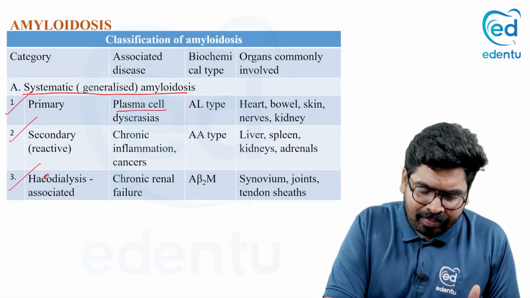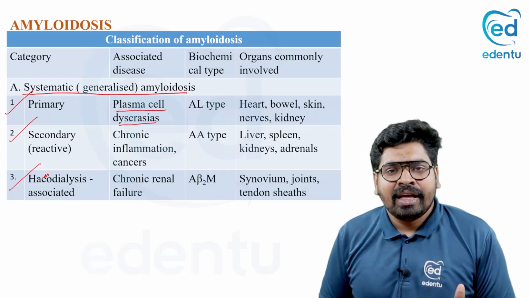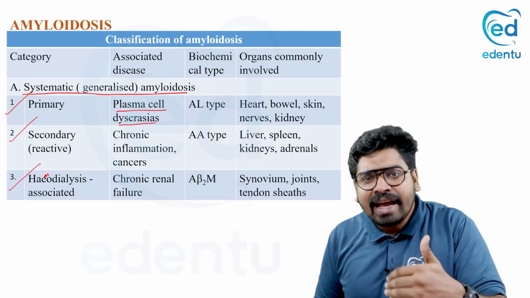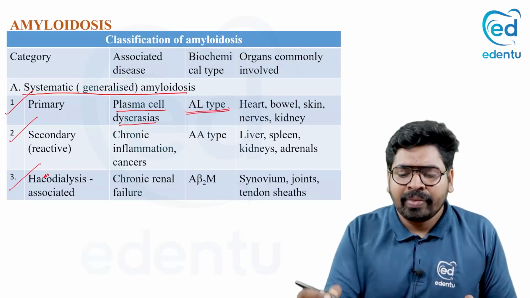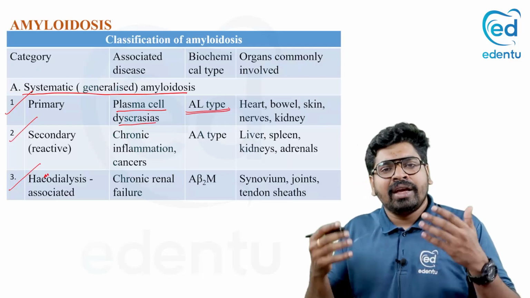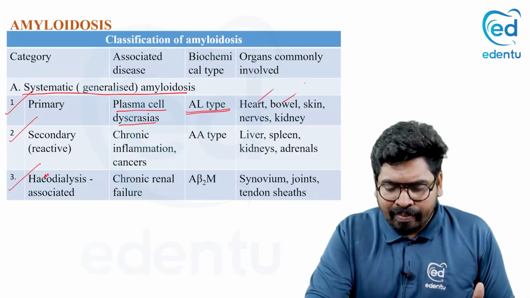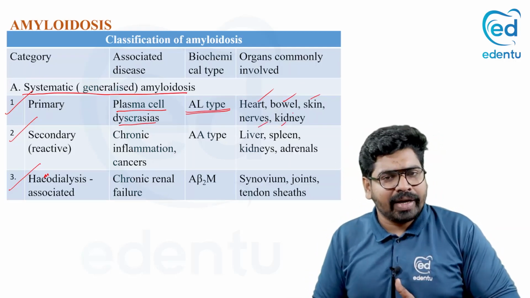In the primary type, we have plasma cell lesions. What type of amyloid is deposited in plasma cell lesions? The light chain amyloid, the kappa or lambda light chain, that is the AL type. And where is it deposited? In a systemic way. It is deposited in many organs: heart, bowel, skin, nerve, kidney, and most of the internal organs.